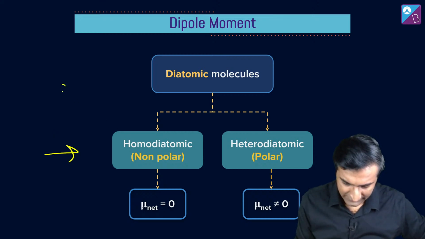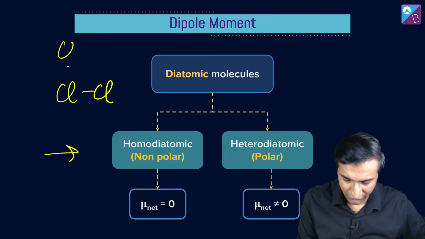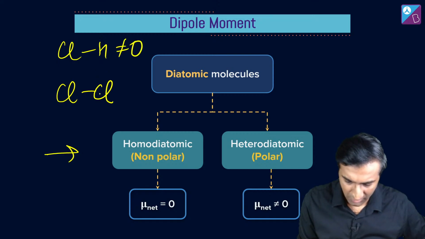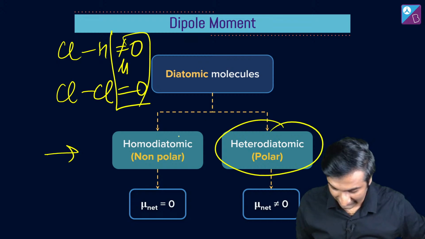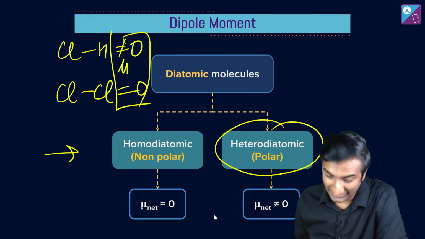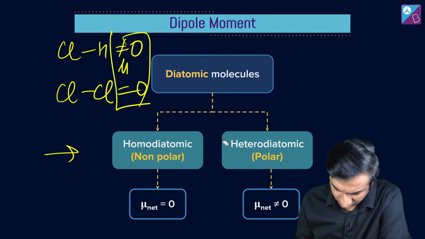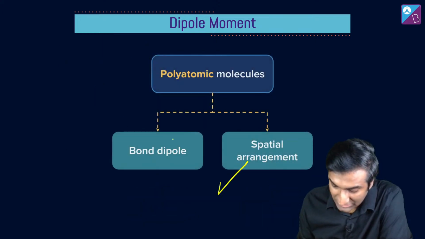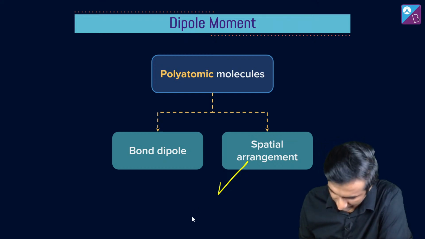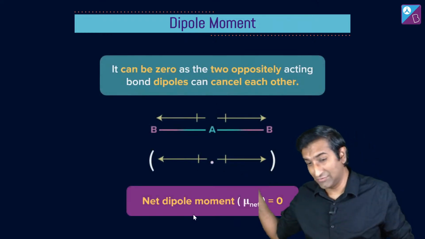डायटोमिक के लिए सिंपल है, if you have just say Cl and Cl, it's not going to be 0. If you have Cl and H, not going to be 0, this is going to be equal to 0, ठीक है। पॉलीएटॉमिक में things get a little interesting, ठीक है, we'll look at that. पॉलीएटॉमिक में because of this spatial arrangement things can get interesting. Let's look at that. See, this is the easiest one.